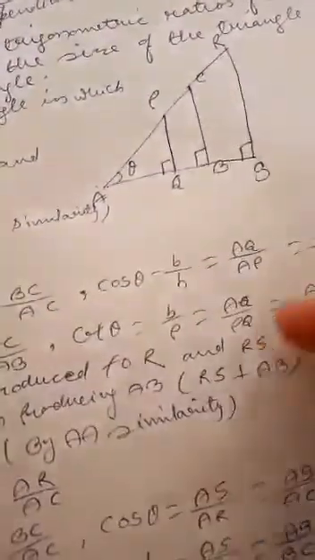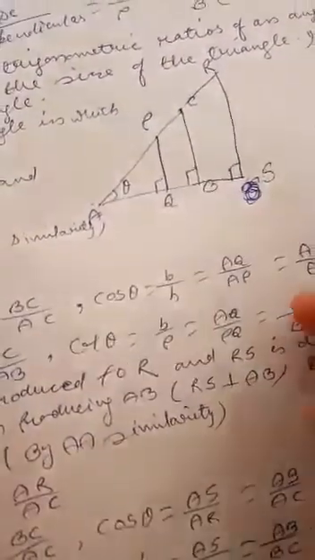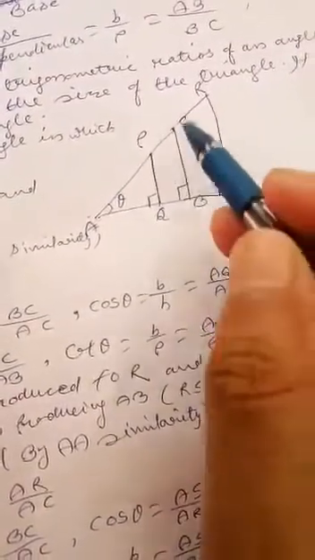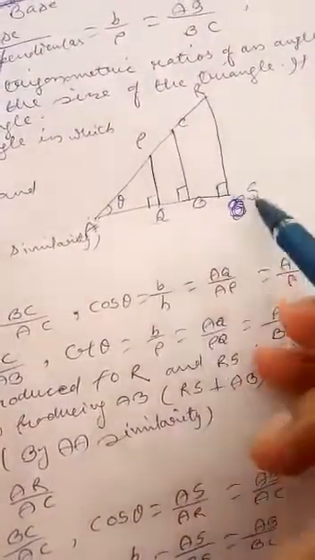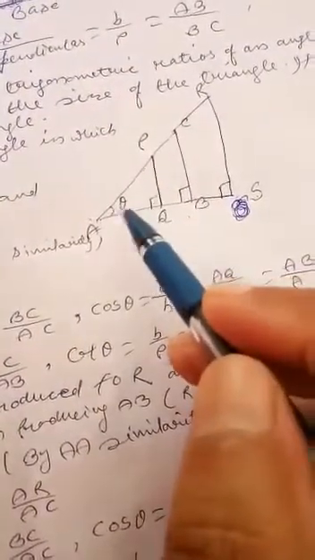It is S, dear students, S. So we can say AS upon AR. Tan theta is equal to BC upon AB is equal to RS upon AS, and cot theta is equal to AB upon BC is equal to AS upon RS.